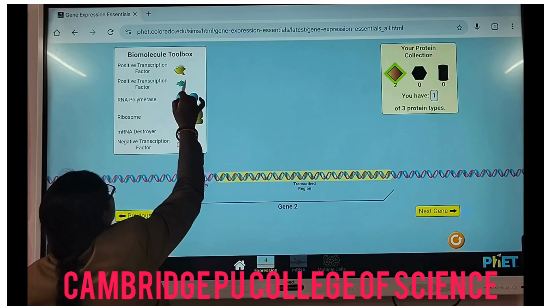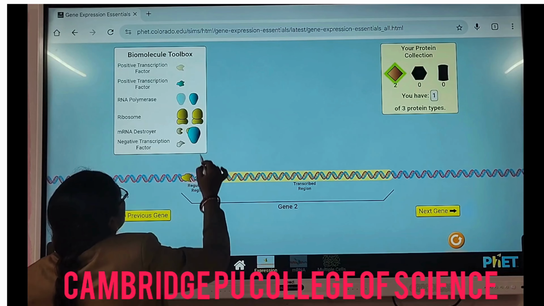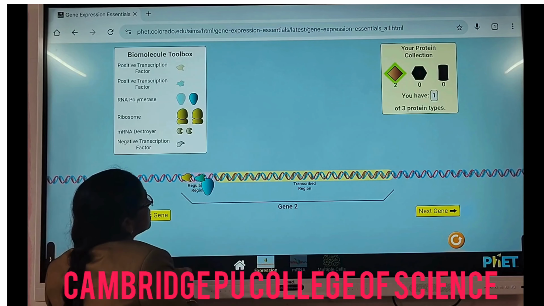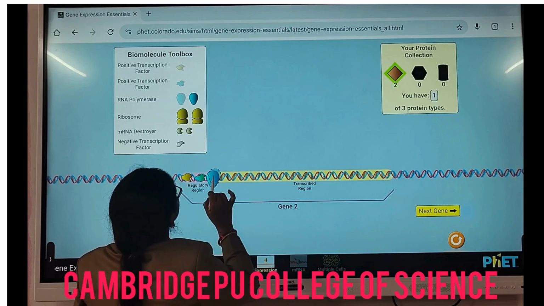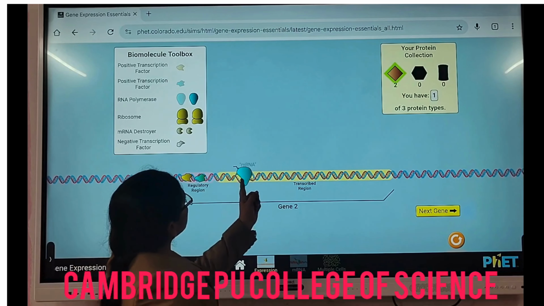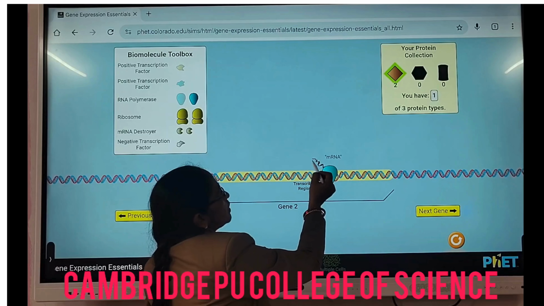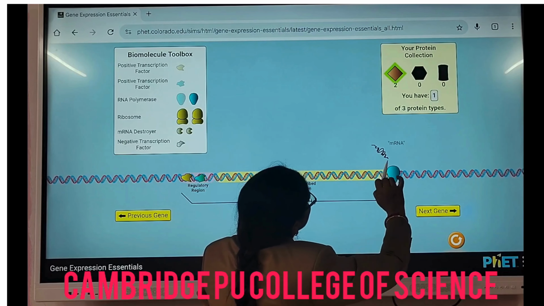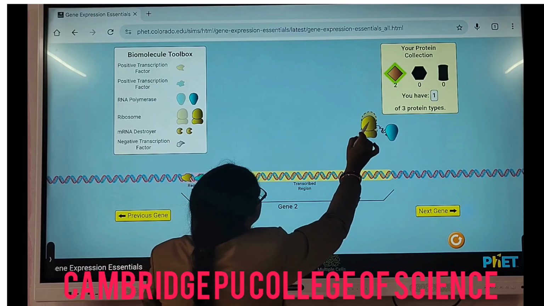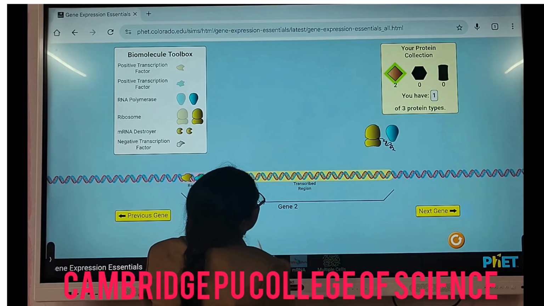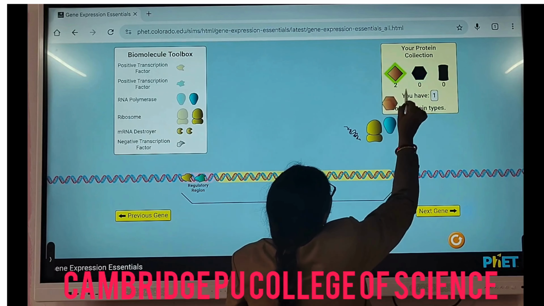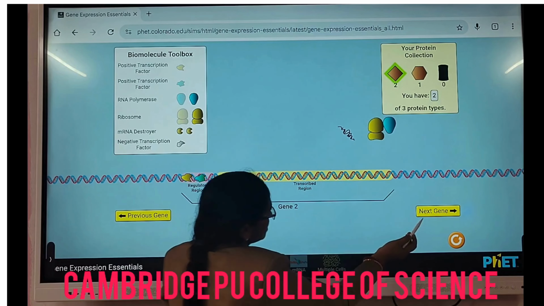Again, if we take this regulatory gene here, and this is the RNA polymerase, and we need some positive transcription factors here. Now you see this RNA polymerase, if it works on the DNA, see how it is moving and how the RNA is being transcribed. As it moves here, see this is the RNA. Now for protein synthesis, as I said, it needs an association with the ribosome, and see another protein has formed here. This is the protein being formed because I have taken the next gene.